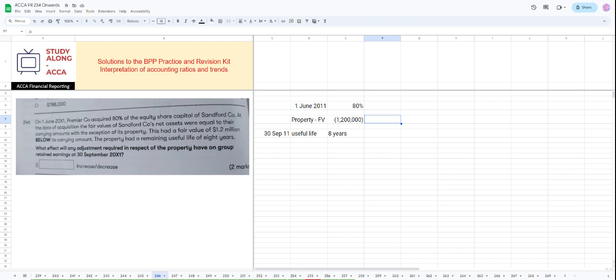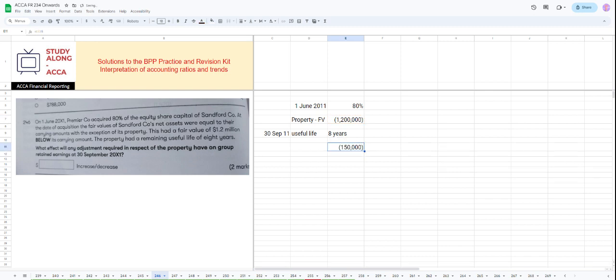So it is 1.2 million and the useful life is 8 years. We take this and divide by 8, so every year 150,000.